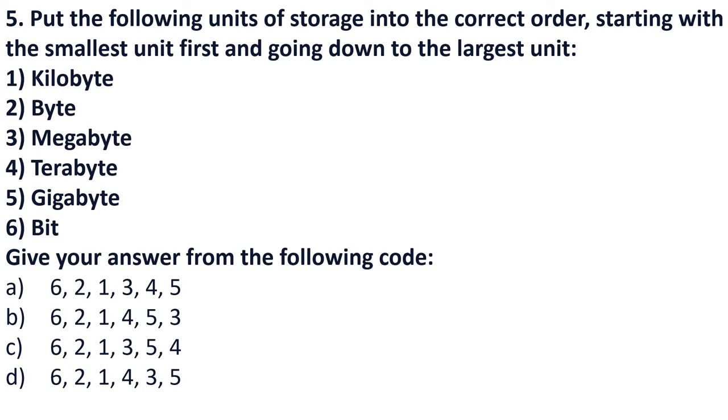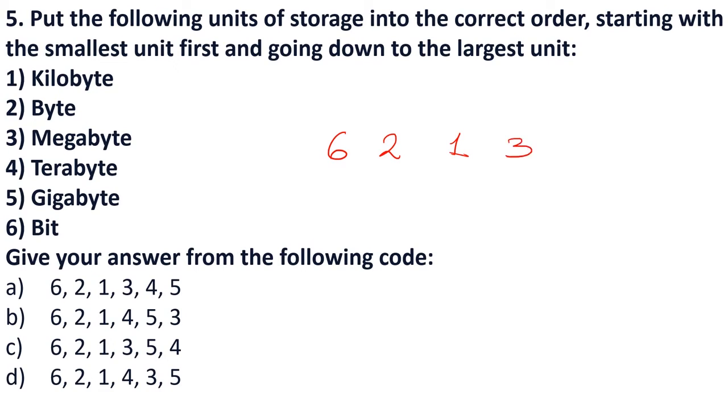Next is, put the following units of storage in the correct order starting from the smallest unit going to the largest. Okay, so they're asking you to arrange the storage units into ascending order. So as we all know, the basic storage unit is bit. Okay, so bit, then 8 bits combine and form a byte. Then 1,000 bytes make a kilobyte, so it is 6 to 1. Then after kilobyte, students, it comes megabyte.